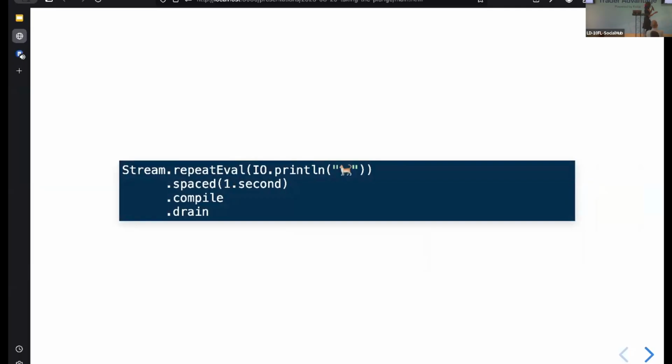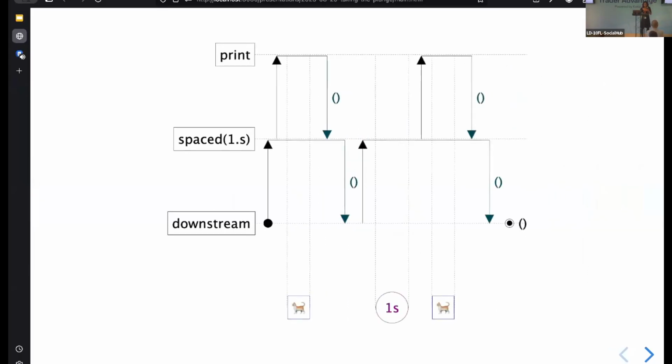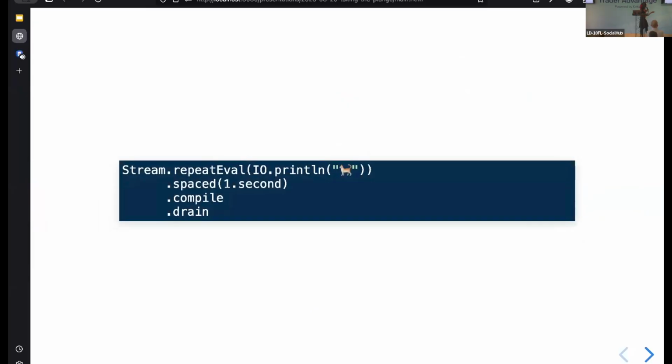So we're repeatedly evaluating an effect, which is the print line. But we're spacing it out by 1 second. So we're using something called spaced. And what that does is that it just inserts a 1 second delay within our pull and output process. So if we actually try and draw this, if we imagine that this is split into 3 stages, there's the upstream, or rather the print stage, the space stage, and the downstream stage.